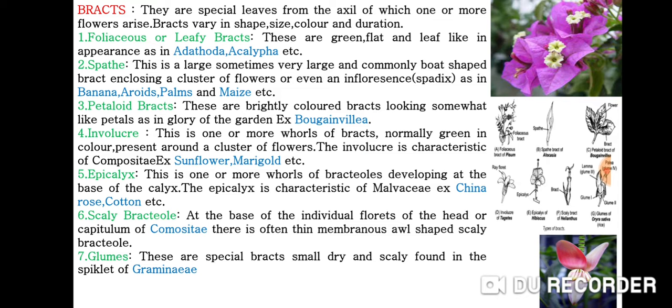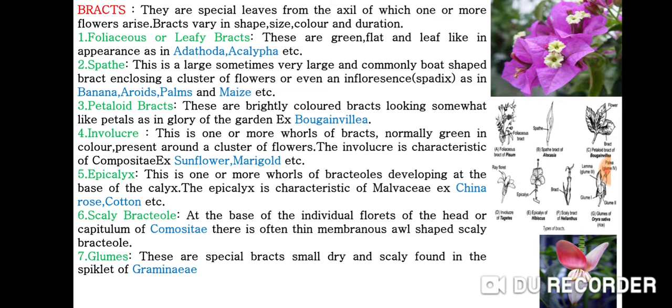And spathe. This is a large, sometimes very large and commonly boat-shaped bract enclosing a cluster of flowers or even an inflorescence. Best example is spadix. The common examples are banana, aroids, palms, and maize. Then petaloid bracts. These are brightly colored bracts looking somewhat like petals, as in glory of the garden. The classical example is bougainvillea.